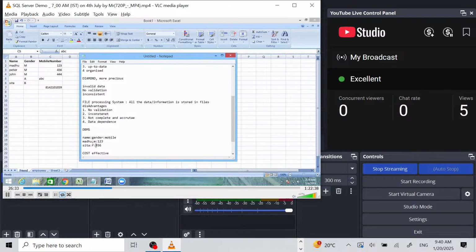For example, if he misses something, for instead of a colon he presses a comma, here there is no semicolon. It treats the entire thing as one column. Which column is it treated as? Here it will be treated as the name column only. Got it? So if there is a colon separator, once it finds a colon, the subsequent text will be treated as the value for the next column information.